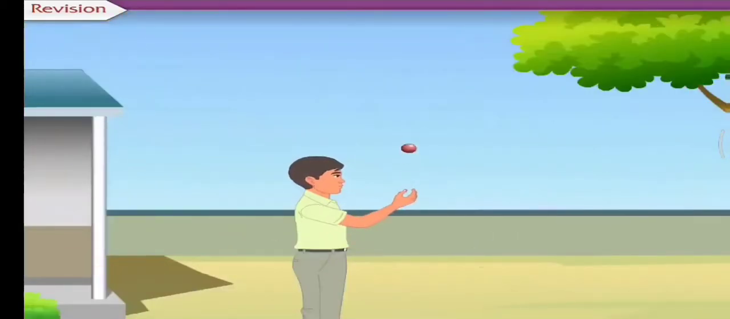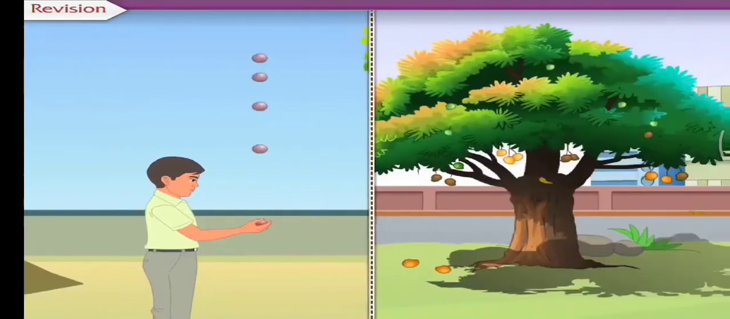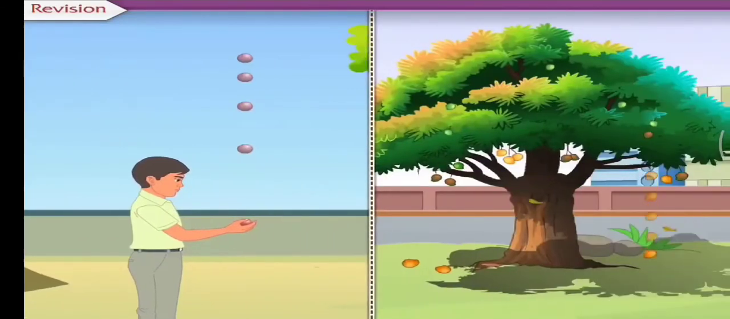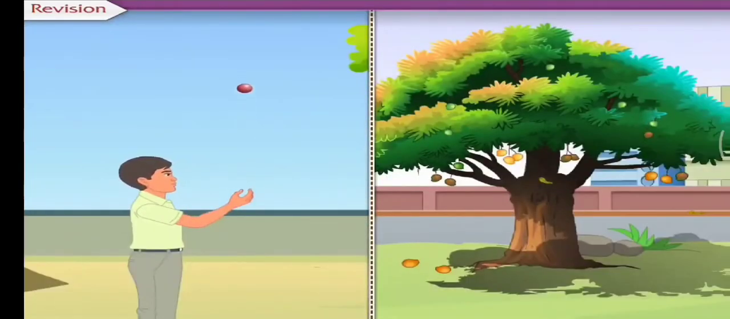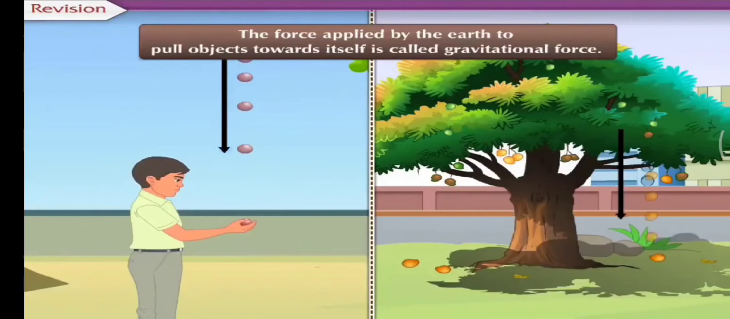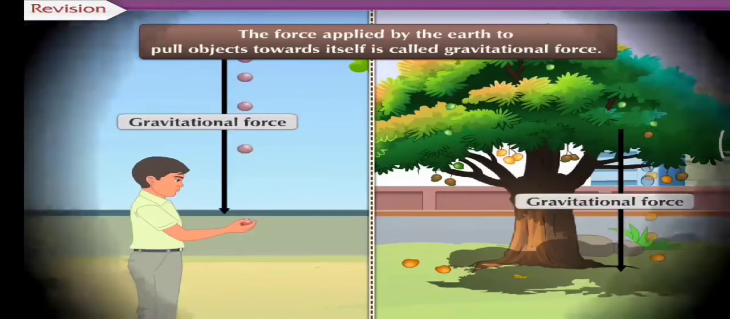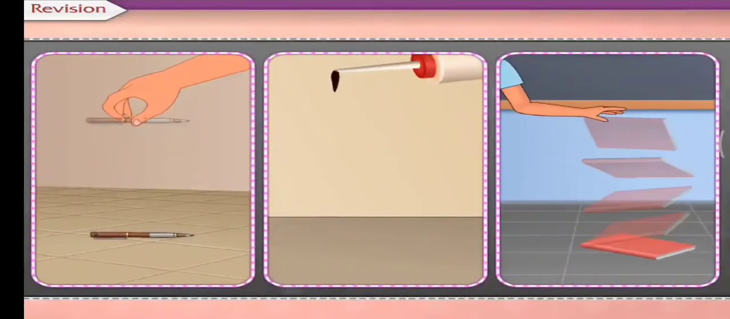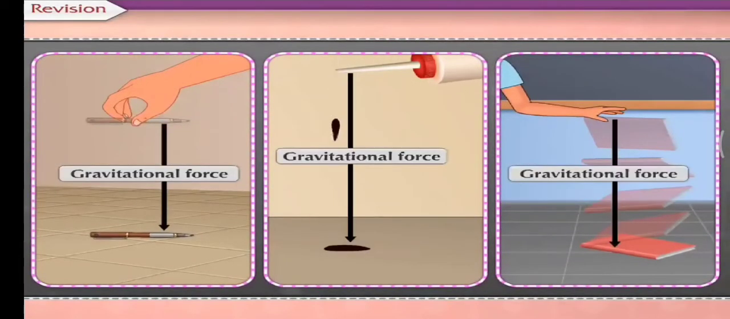If a ball is thrown upwards by applying force, it reaches a certain height and comes down again. When fruits of trees ripen, they fall down. This happens because the earth pulls all the objects towards itself. We know that the force applied by the earth to pull objects towards itself is called gravitational force, and that the Earth's gravitational force acts on every object.